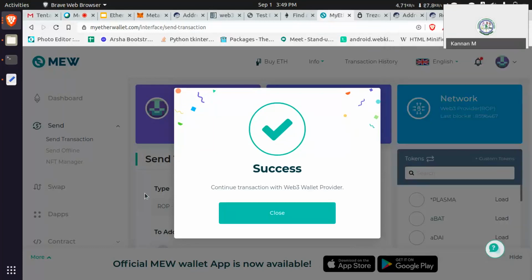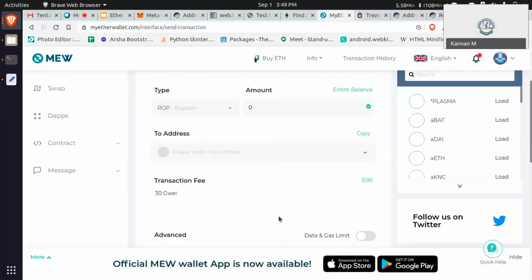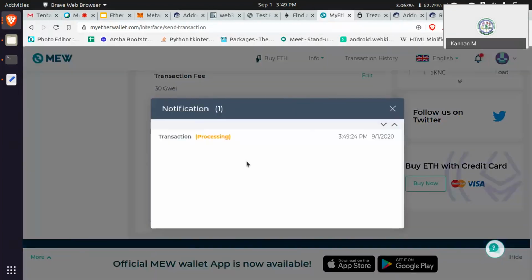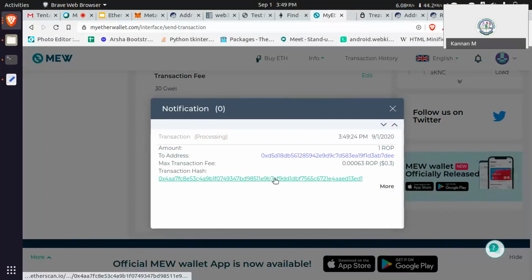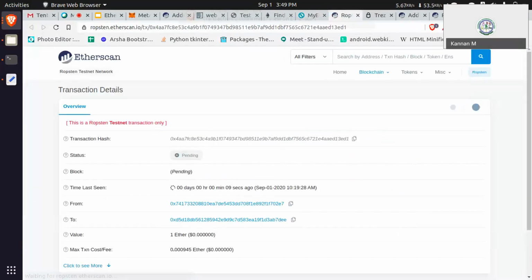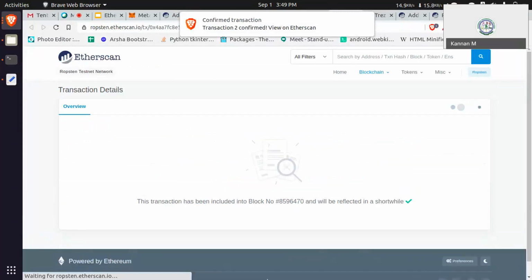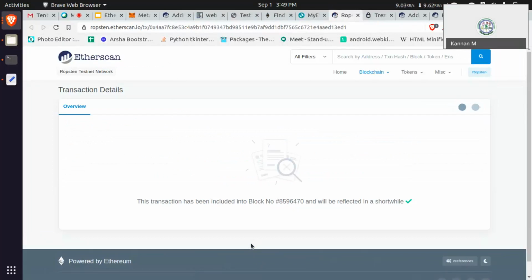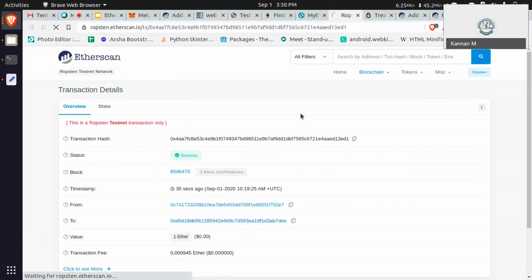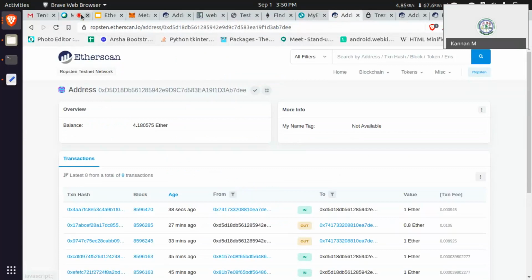This is calling with the JavaScript interface with MetaMask. Then I'm closing. Transaction in process. You can get the transaction receipt for every transaction. Transaction is confirmed. Yeah. This person received 1 Ether. I don't know who he is.